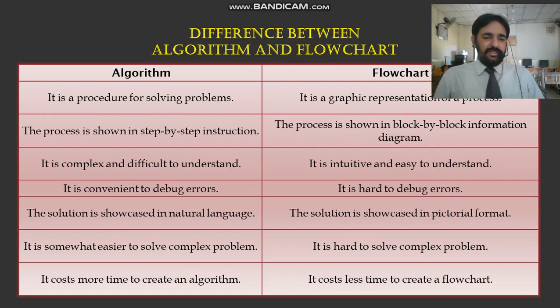Algorithms are more expensive, and flowcharts are less expensive and less time consuming. If we compare both strategies, flowcharts are better than algorithm representation. So mostly we represent programs with diagram structure.